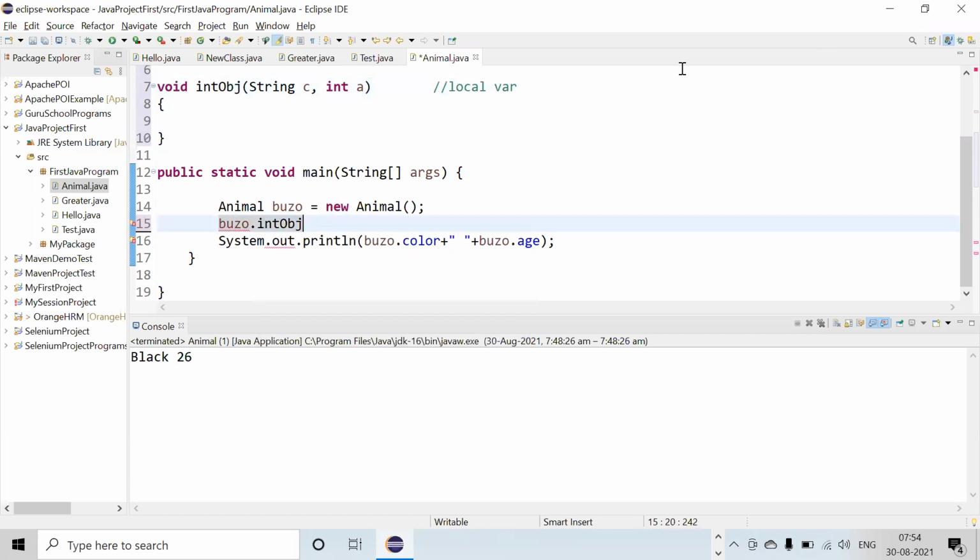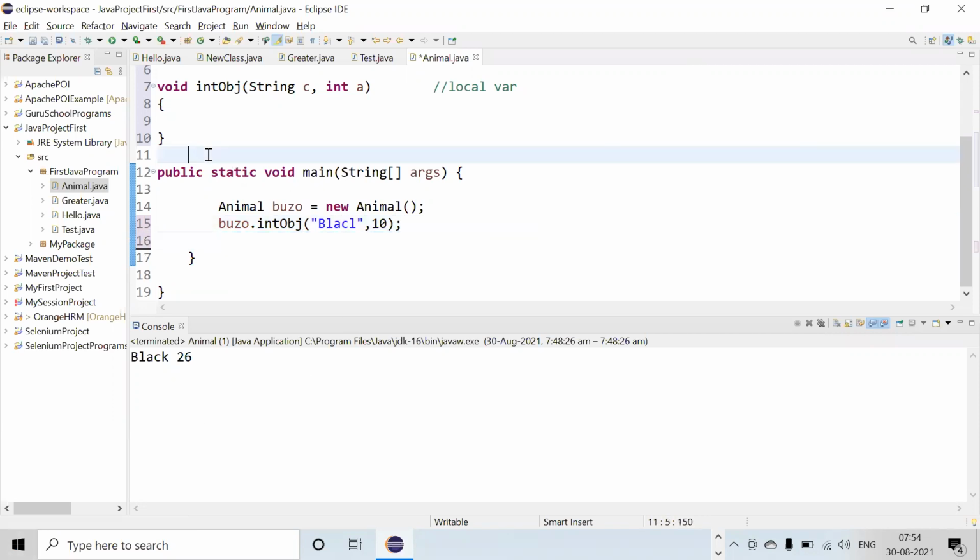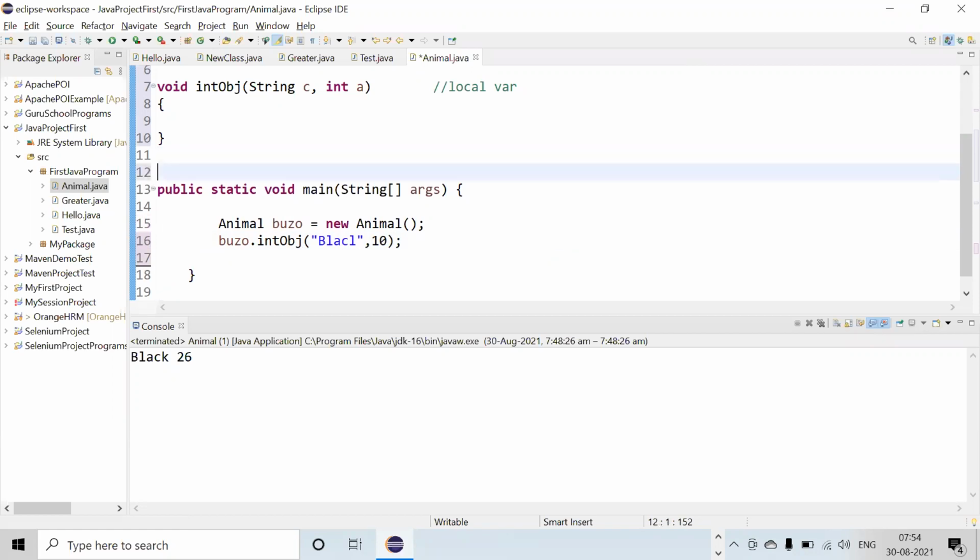And inside that, I'm passing this color, and what I'm passing here, age. Age is anything like 10 or 20, whatever you write, right? Okay, that I'm passing. Now I will remove this here, and then suppose I wanted to display, for displaying, I wanted to use one method.